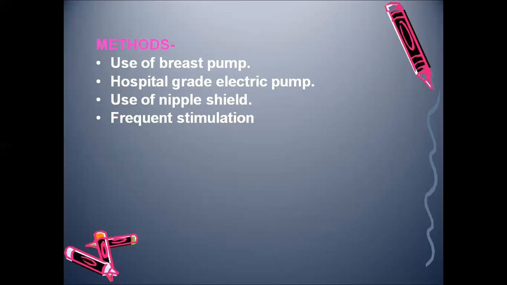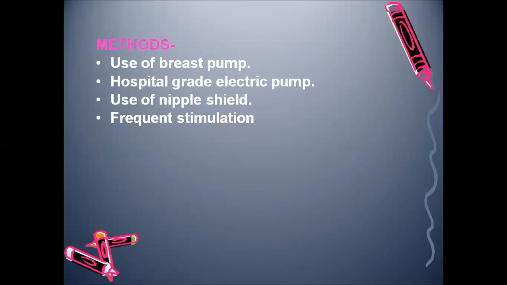These are available in the market, and frequent stimulation can be done. Due to this reason, we encourage antenatal mothers to perform breast massaging during the antenatal period. During taking a bath, she is supposed to apply oil and massage the breast so as to make the nipple erect.